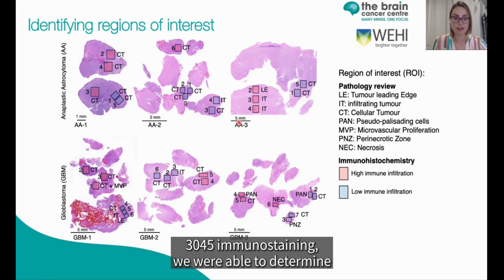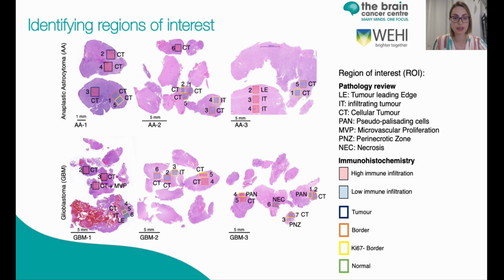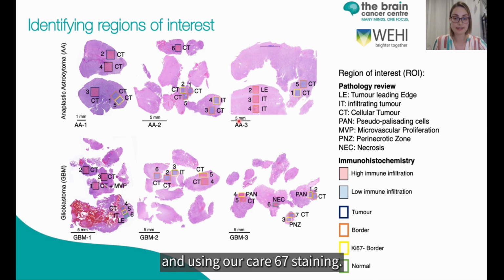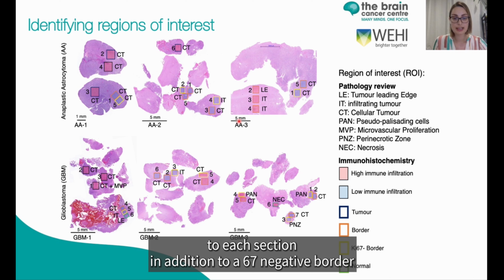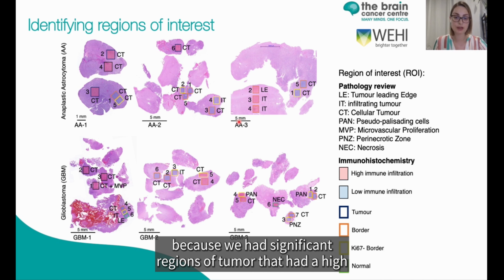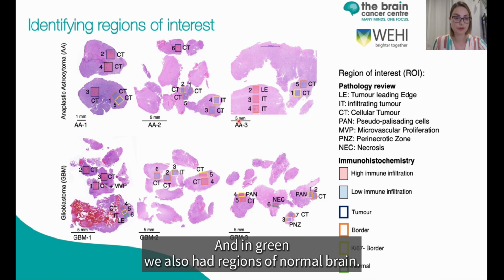Using the CD45 immunostaining, we were able to determine whether each region of interest had high or low immune infiltration. And using our Ki67 staining, in addition to the pathology, we could assign tumor or border to each section, in addition to Ki67 negative border, because we had significant regions of tumor that had high proliferation, bordering regions of tumor that had very low proliferation. And in green, we also had regions of normal brain.